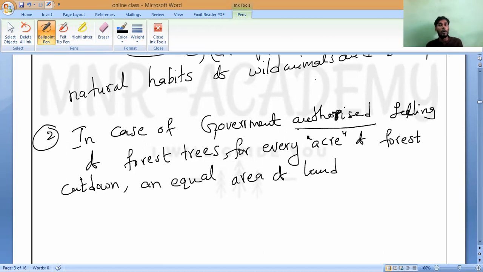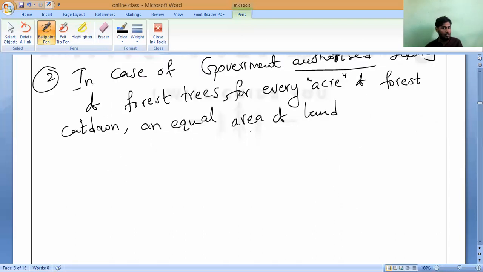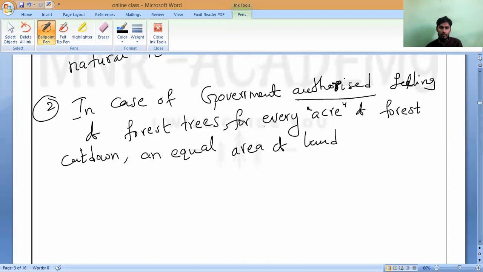You have got the permission from the government to cut the trees. Do you understand, Johan? That is called equal area of land. Understand, Shruti? Sir, now they're cutting trees in the forest land and planting in some other flat area, sir. Why are they cutting? I'm not understanding.